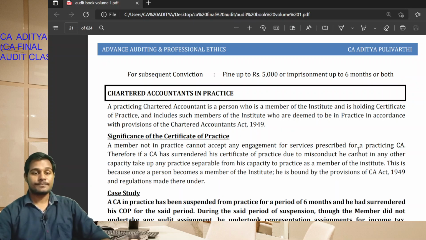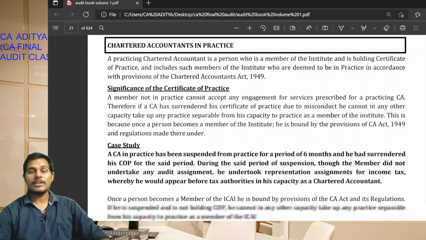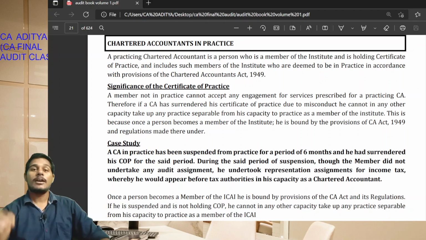Okay, students. See, a practicing chartered accountant is a person who is a member of the institute, that is ICAI, and also holds a certificate of practice. Then only he will be deemed to be in practice.